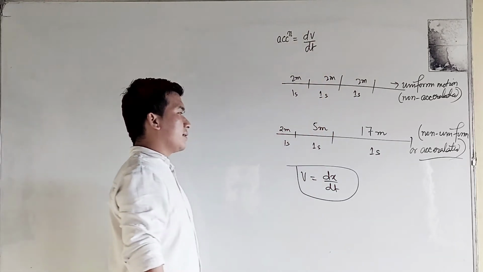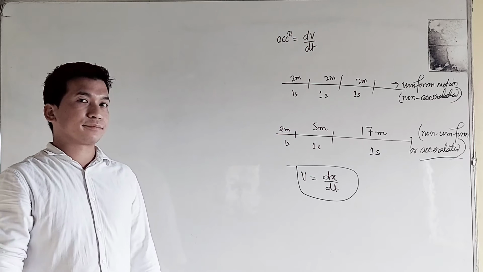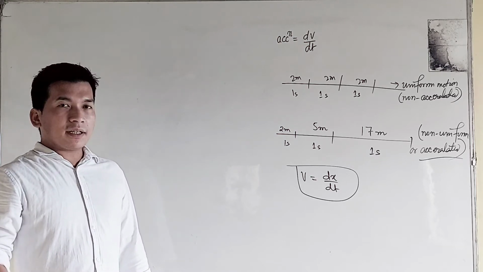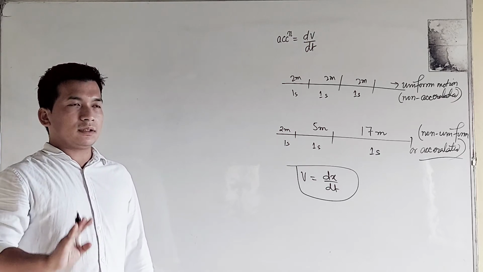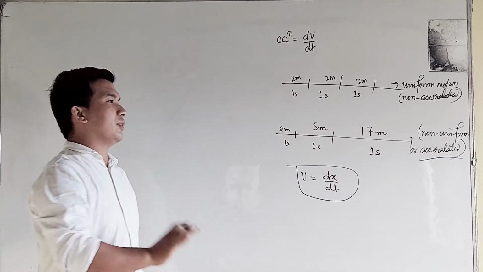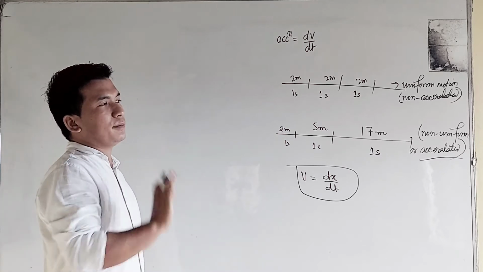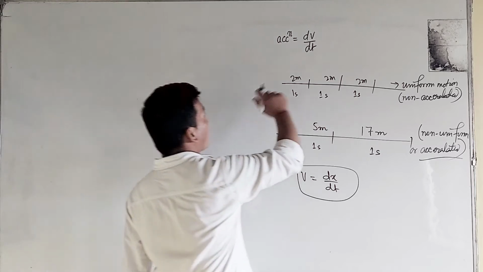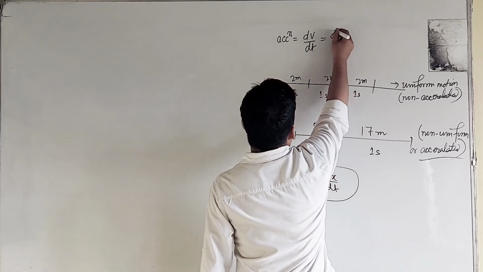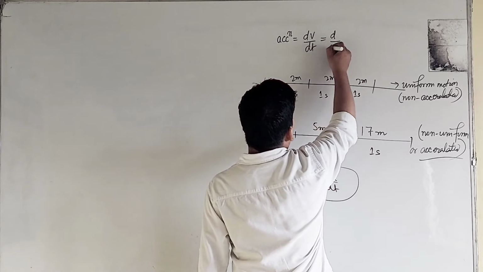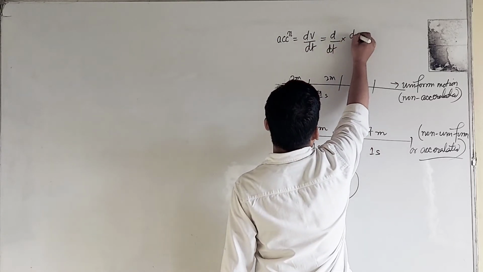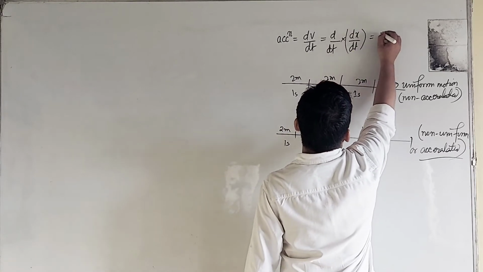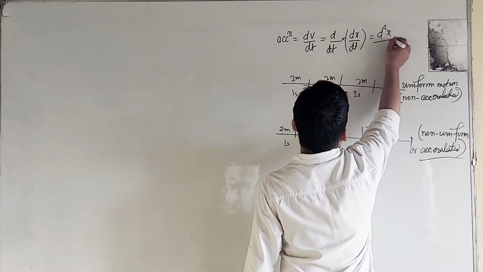The change of displacement with time is known as velocity, and the change of velocity with respect to time will be known as acceleration. And if we put the value of v, then this can be written as d by dt into dx divided by dt. In short, this is d square x divided by dt square.